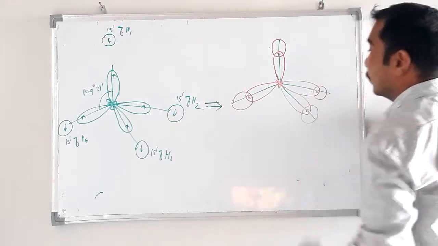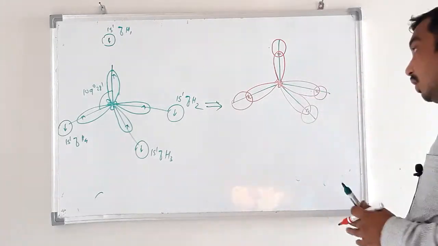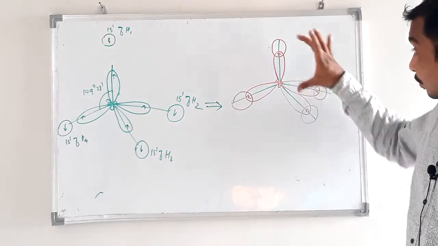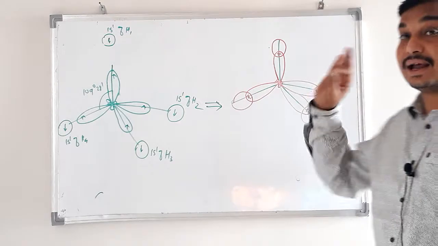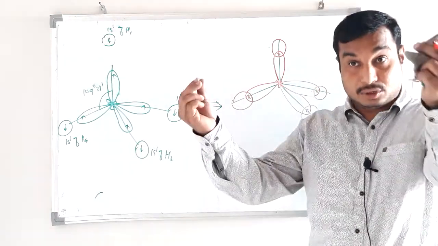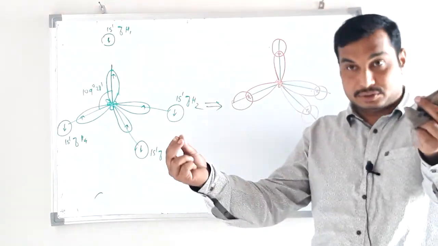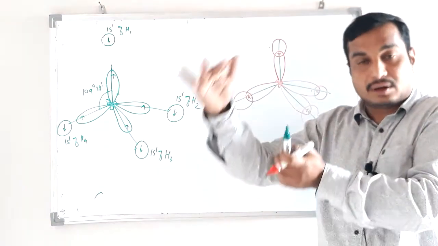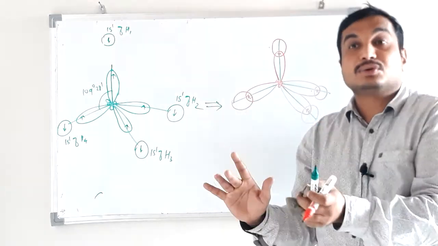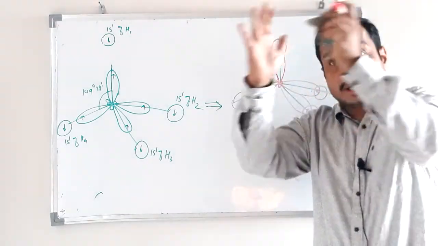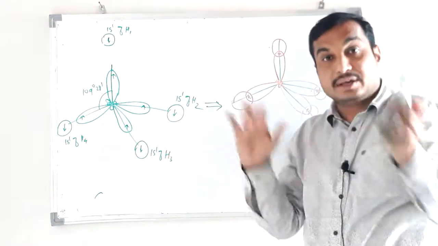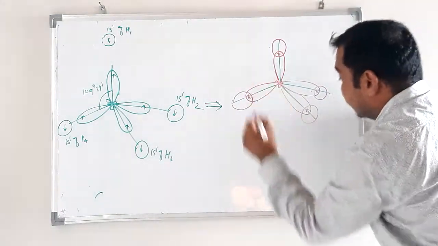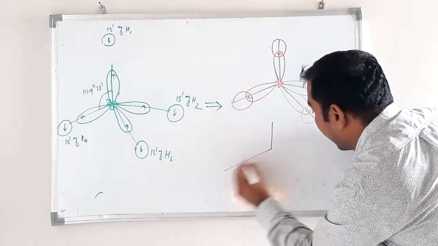In this way 4 CH bonds will form, and now we can say that these 4 CH bonds are identical because the 4 orbitals of carbon are identical and the 4 orbitals of hydrogen are also identical, and identical orbitals overlap with identical orbitals, therefore the resulting bonds will be identical, and we can represent it like this.